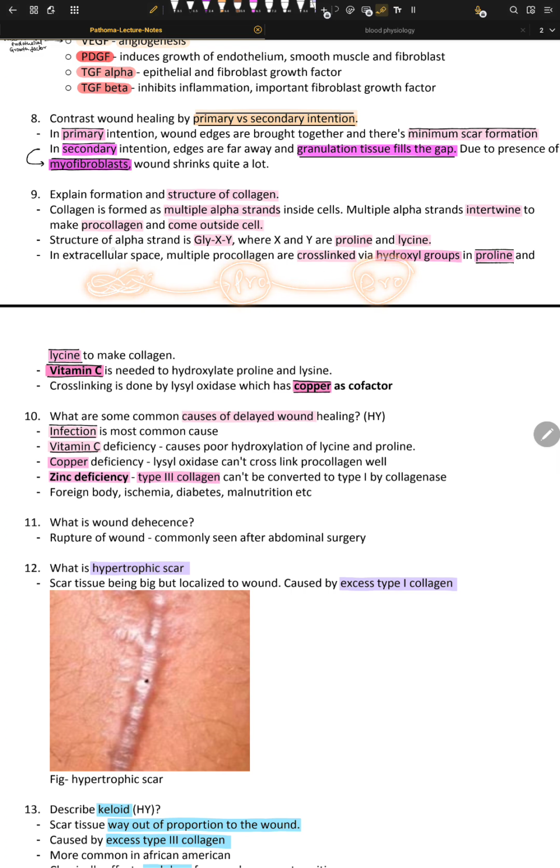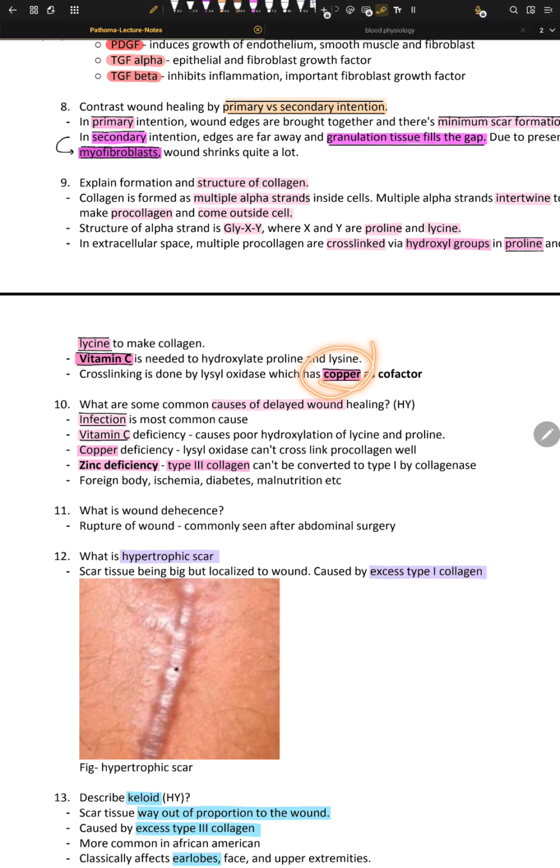The structure of the alpha strand is Gly-X-Y, where X and Y are proline and lysine. In the extracellular space, multiple procollagens cluster via hydroxyl groups on proline and lysine to make collagen. Vitamin C is needed to hydroxylate proline and lysine, and cross-linking is done with copper as a cofactor. So for formation of collagen we need copper.